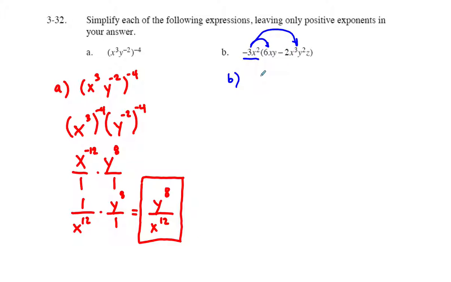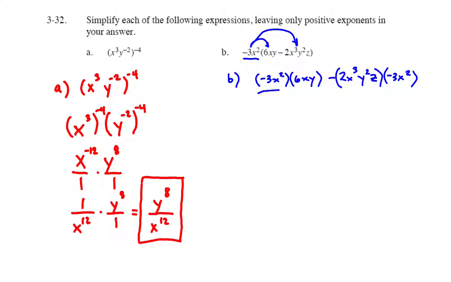So what we see here is we've got negative 3x squared times 6xy, and we're subtracting our 2x to the third y squared z, but this is also being multiplied times negative 3x squared. We're multiplying this times each of them.